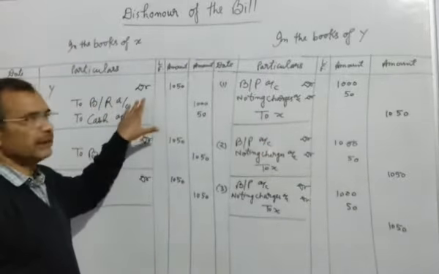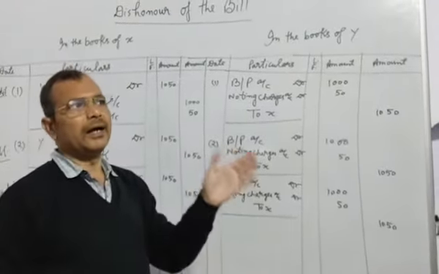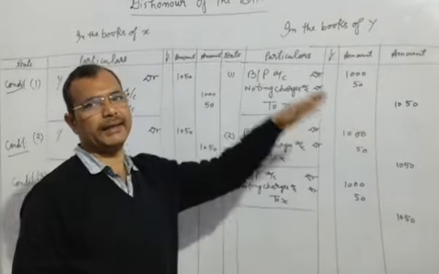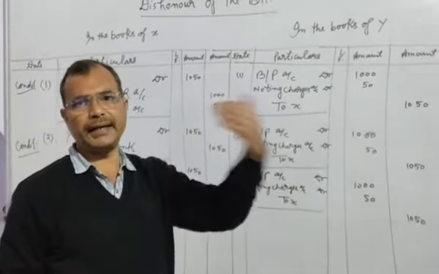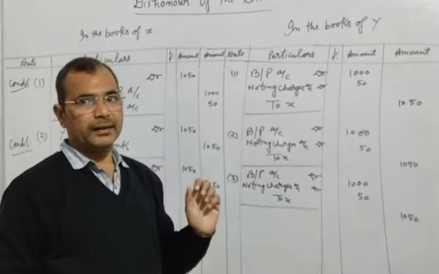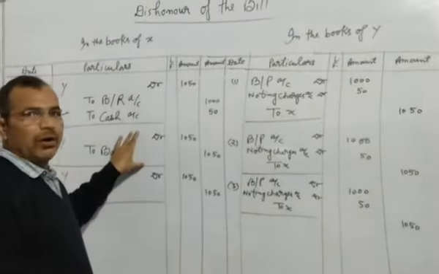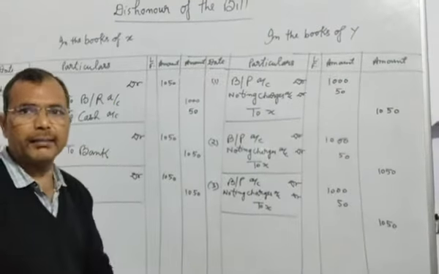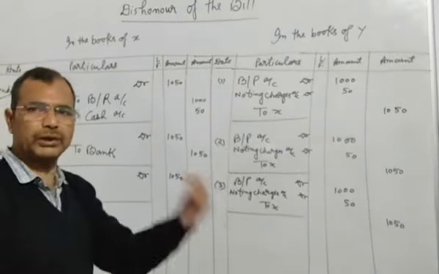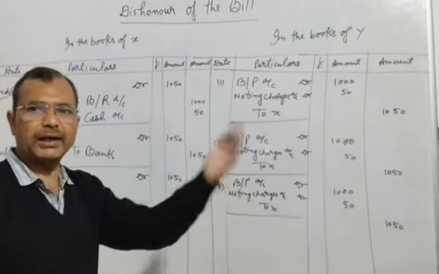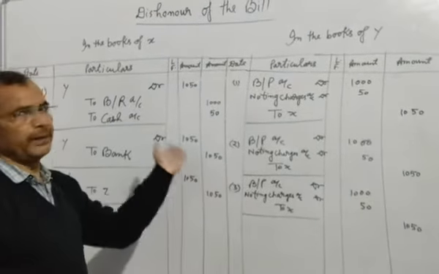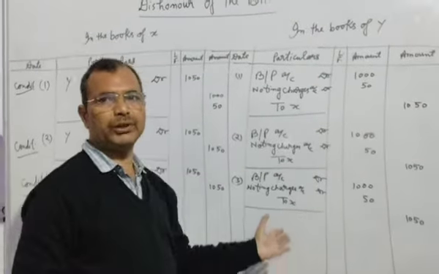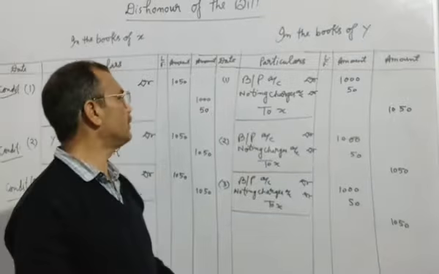This point of view is that the bill should be safe, and when the maturity date comes, the bank will go to the buyer, and the buyer will give the payment to the bank, and the bank will credit the amount. But when the bill was deposited in the bank and X has not taken the money from the bank, this is the fourth condition. The bill sent to bank for collection. And on the maturity date, when the bank goes to the buyer and the buyer denies to give the payment, this is the fourth condition of dishonor.